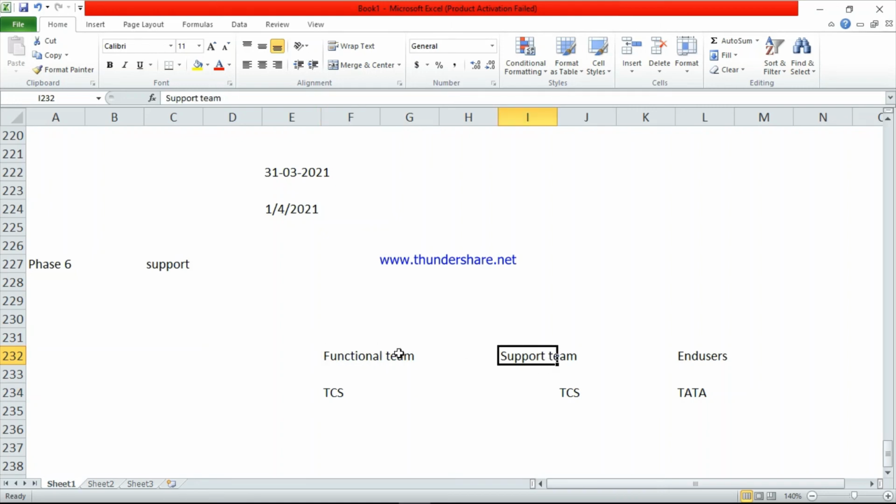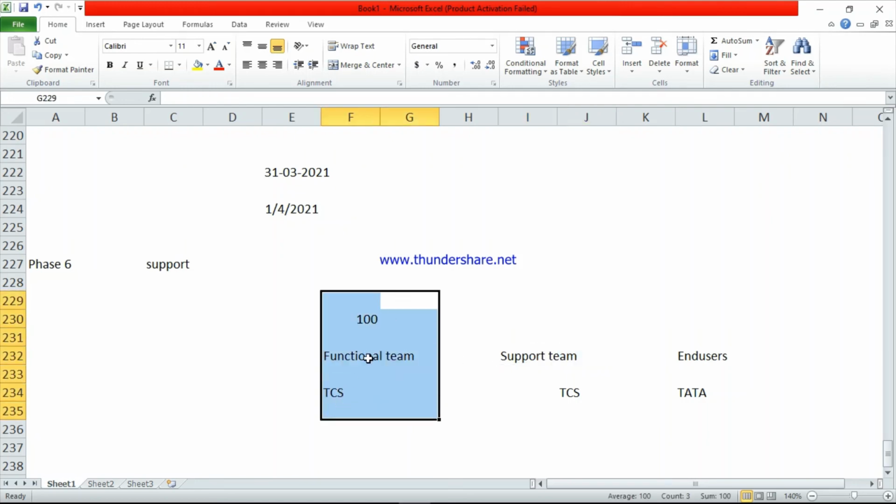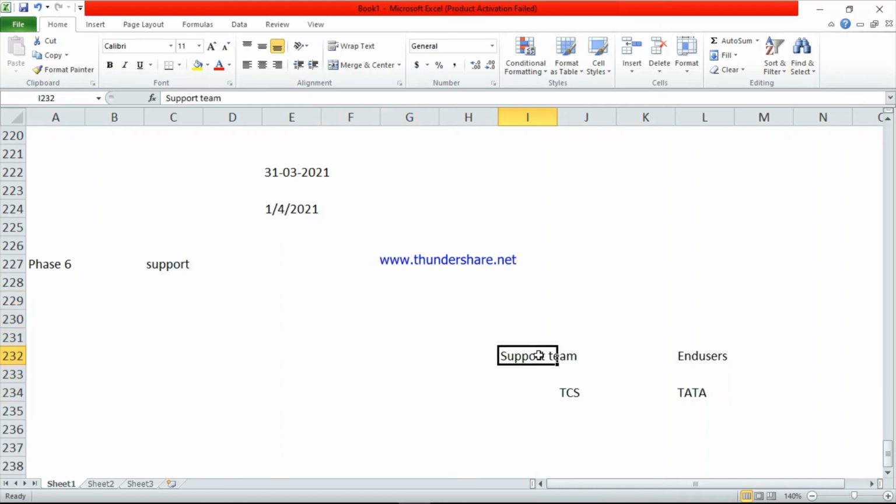Training and KT means, suppose they prepared 100 documents for the implementation project, the functional team will give all 100 documents to the support team and explain how they did the configuration. The support team already has that knowledge, so they will give the KT only, and along with the KT they will give the documents. After this step is completed, the functional team will go to another project, which means another company. Now the functional team is not here. So now there are the support team and the end users, who are Tata end users. These persons will do the day-to-day recordings. These are the end users.